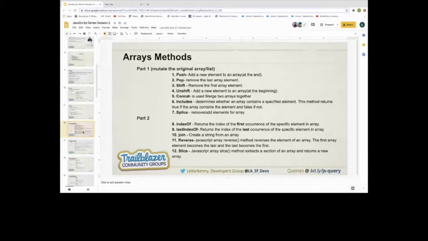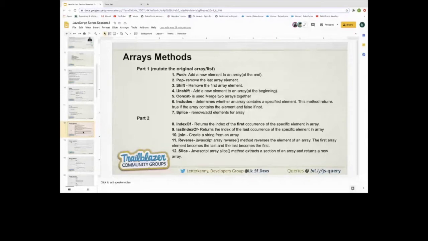And in part 1 we have 7 methods, and in part 2 we have around 8 to 10 methods. So in part 1 we are covering push, pop, shift, unshift, concat, includes, and splice. And in part 2 we are covering indexOf, lastIndexOf, join, reverse, slice, map, reduce, reduceRight, and filter methods. And we will cover each method by example. So let's move on to the next slide.